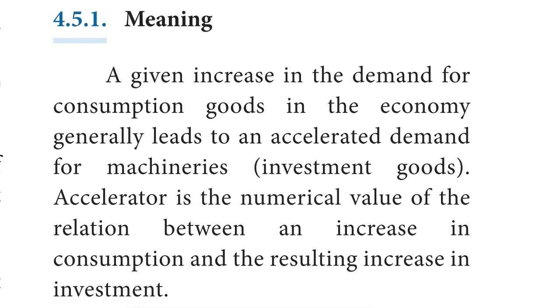Meaning of accelerator principle. A given increase in the demand for consumption goods in the economy generally leads to an accelerated demand for machineries, that is, investment goods. Accelerator is the numerical value of the relation between an increase in consumption and the resulting increase in investment.